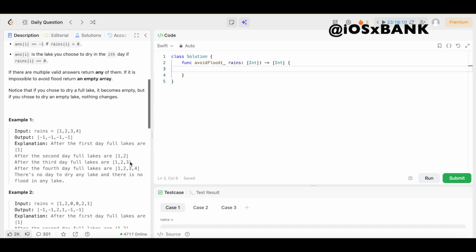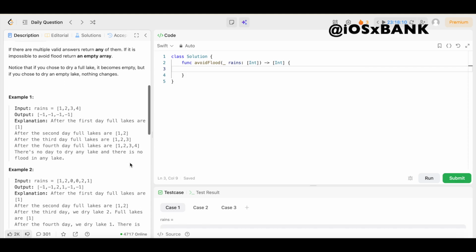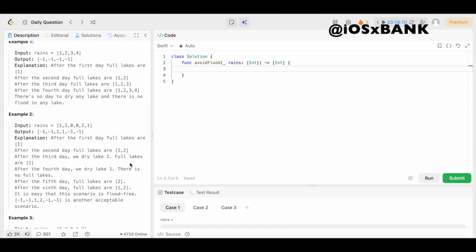Now, I understand that may not help with the understanding at all, so let's take a look at example 2, and hopefully this does the trick. In example 2, we have our input rains equals an array of integers 1, 2, 0, 0, 2, and 1. This time our output is -1, -1, 2, 1, -1, -1. So let's look at the explanation so we can see how they got this output from this input.